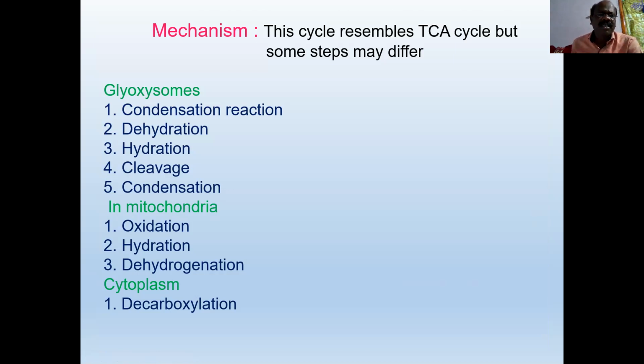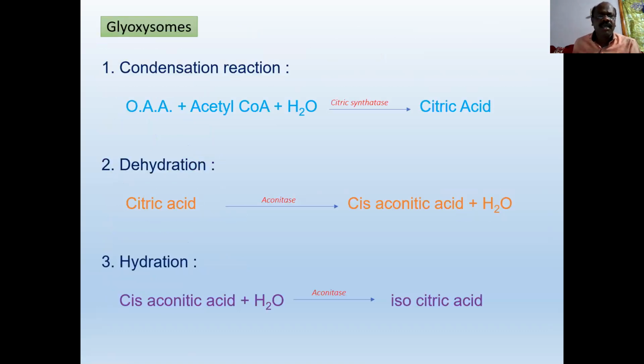The first reaction takes place in glyoxysomes. First reaction is a condensation reaction.